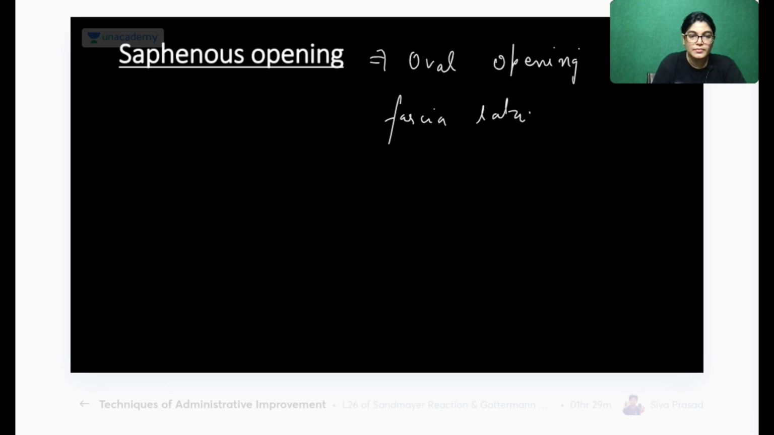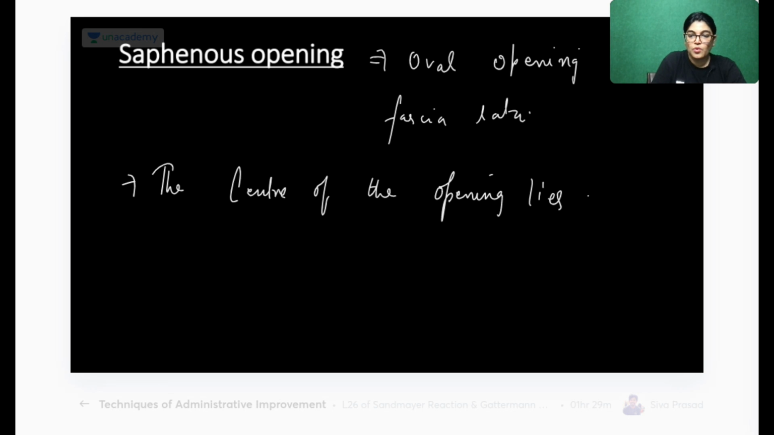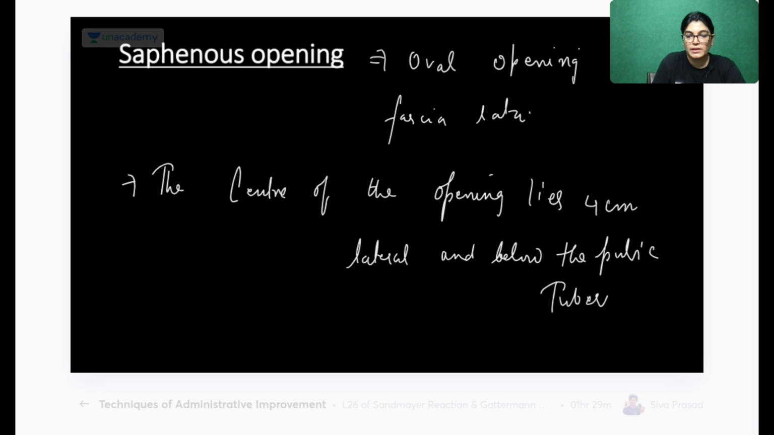The center of the saphenous opening lies 4 centimeter lateral and below the pubic tubercle. It lies 4 centimeter lateral and below the pubic tubercle. So this is about the saphenous opening location.